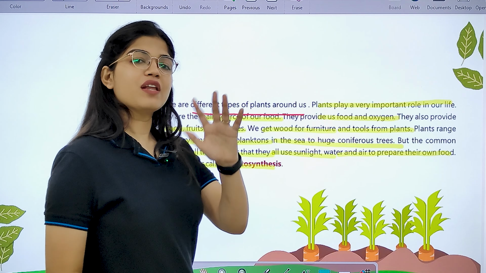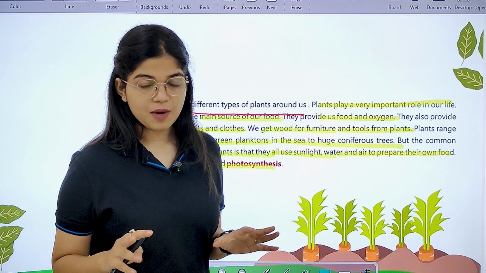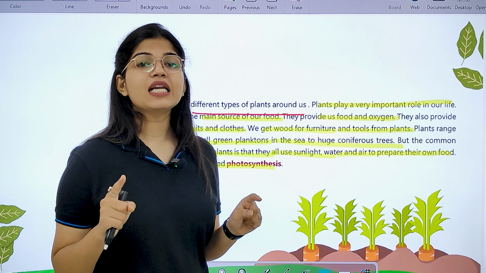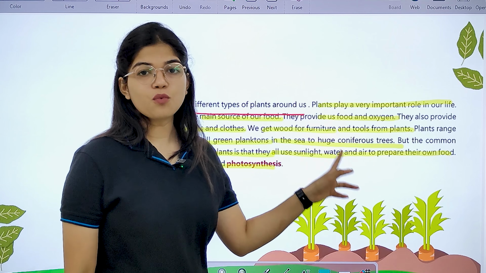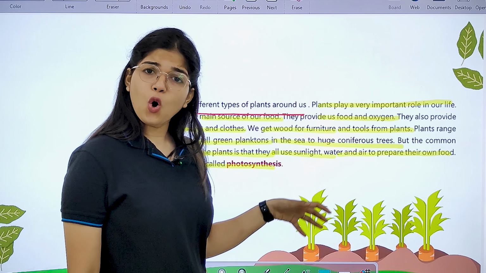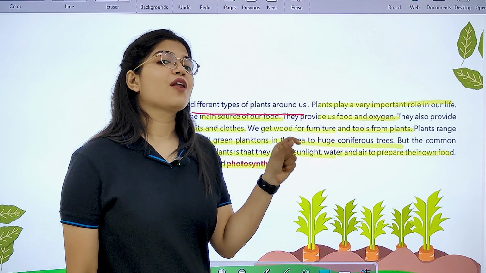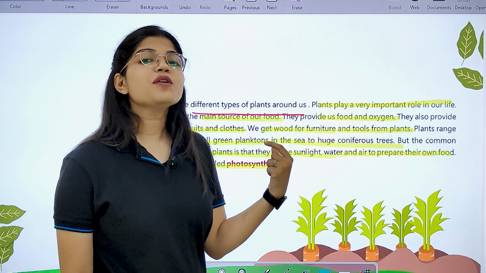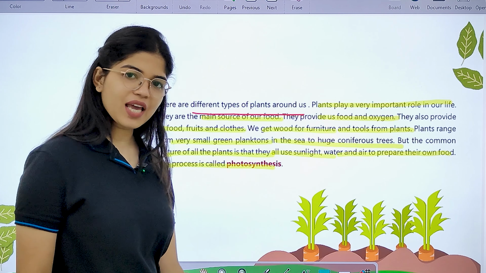See students, we have a variety of plants, their shape, size, color, everything is different. But the main and common thing in all the plants is that every plant uses what? Sunlight, water and air. The plants combine all these things in a manner, and with the help of these raw materials they prepare their own food. And this food making process of the plant is called photosynthesis. Okay, now